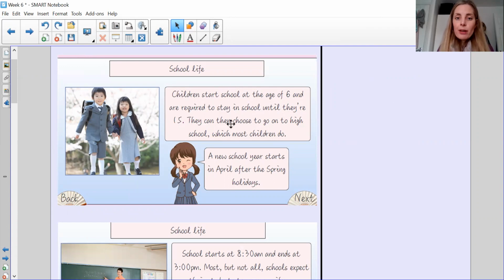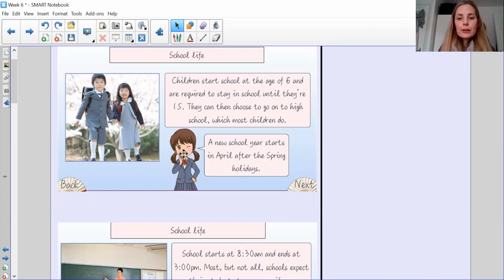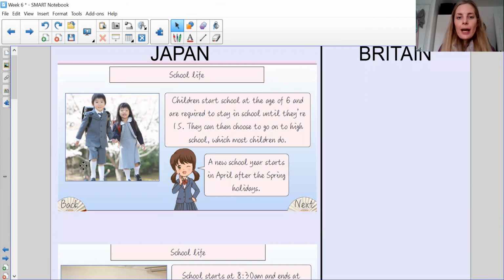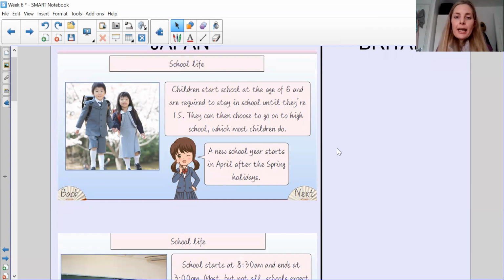So you can just summarize this. They start school at the age of 6, and they must stay in school until they're 15 years old. They can choose to go to high school, and they start their school year in April. All right. So you're going to do little bullet points for me under Japan and then little bullet points for me under the UK. So you need to pause the video and then you can do those.